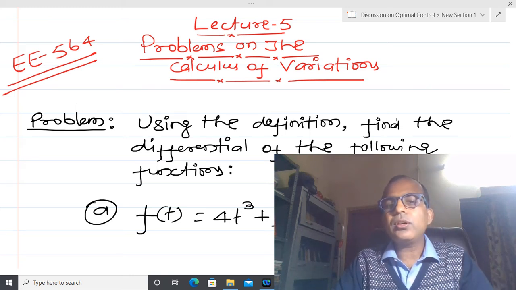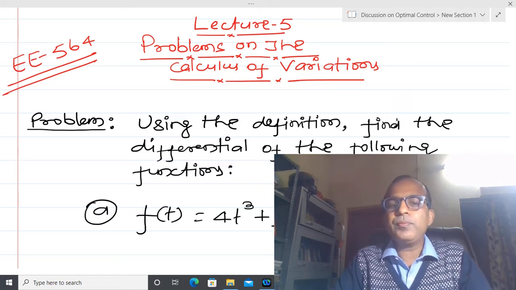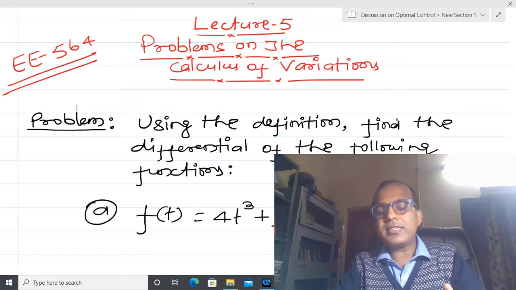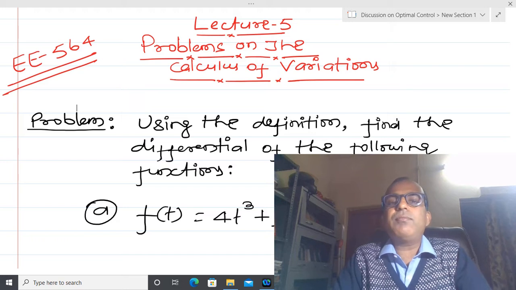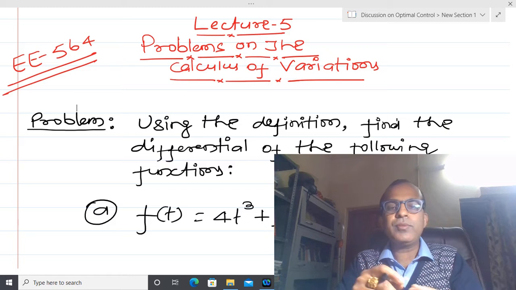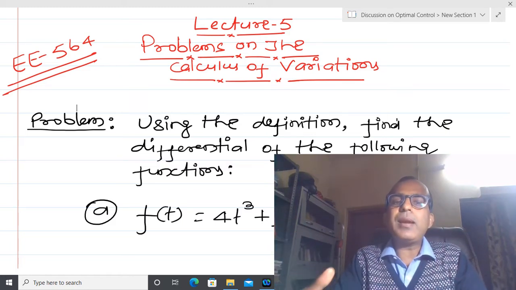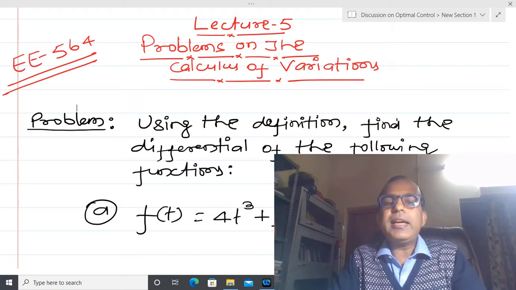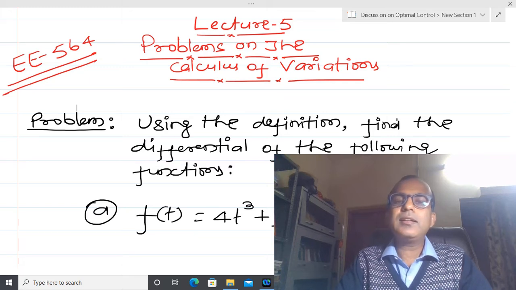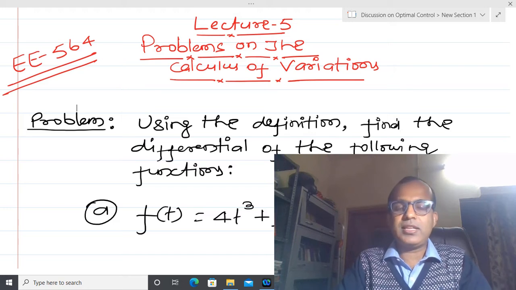Before finding the extremum of the functional, we have to understand similar properties governed from calculus, that is, the behavior of functions. If you replace the functional by a function and apply classical calculus, then I can talk about the maxima and minima. For that I need an operator that is called the differential.